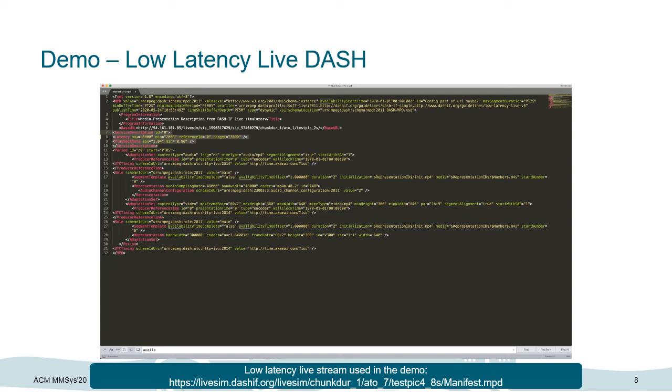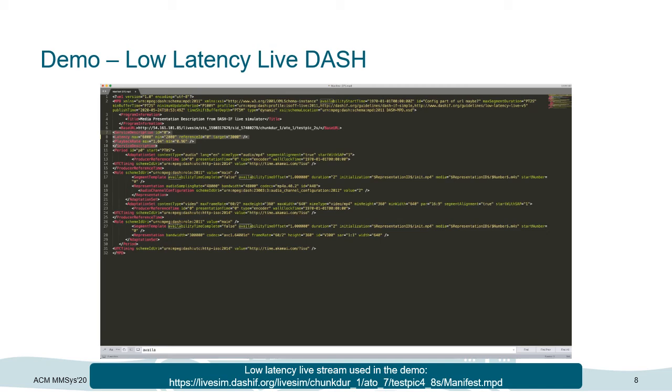Whenever we do not reach our target latency, we can use the playback rate to catch up to that target latency. In this case, we tell the client to stick to a certain playback rate, which is a maximum of 1.04 or a minimum of 0.96. So whenever we get too close to the minimum latency, we decrease the playback rate. Whenever we get too close to the maximum latency, we can increase the playback rate.